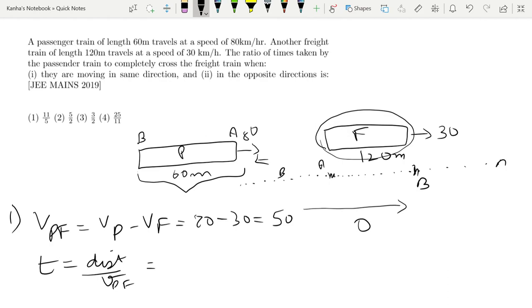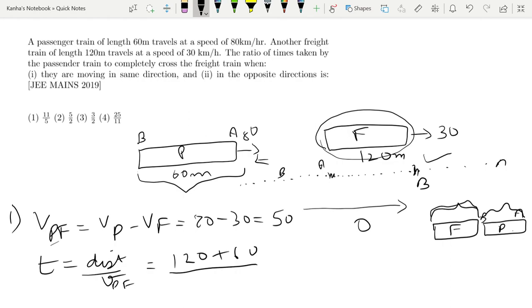Now what is the distance that I need to travel? When F is at rest, F is just standing there because I have taken relative velocity. My train has to travel this much distance, plus it has to travel a distance so that its last point comes here while the first point comes here. This condition has to be fulfilled. So the distance is nothing but the full length of the freight train plus the entire length of the passenger train. So my distance becomes 120 plus 60, and I know that VPF is 50, so I get 18 by 5.